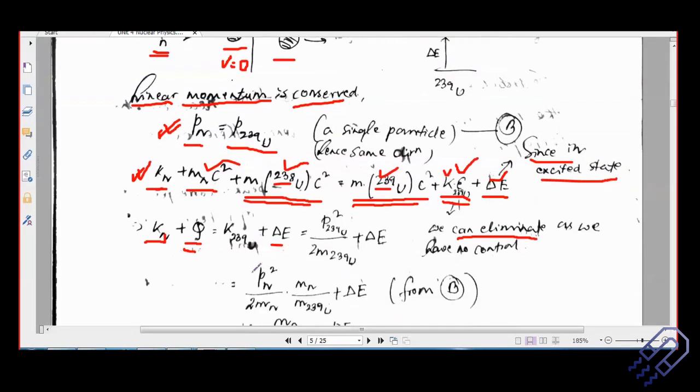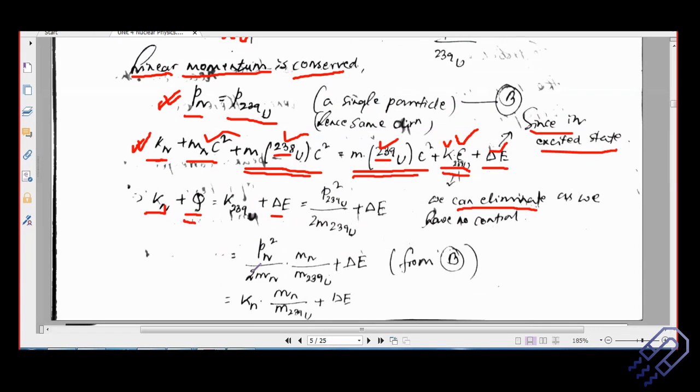And see, it becomes a bit simple because we know the Q value in this particular reaction. Then we can write everything in terms of momentum. The uranium kinetic energy is nothing but P squared by 2m. So P squared of uranium-239 divided by 2 times the mass of uranium-239, plus delta E. We're just simplifying things here. We are not really finding the result right now.